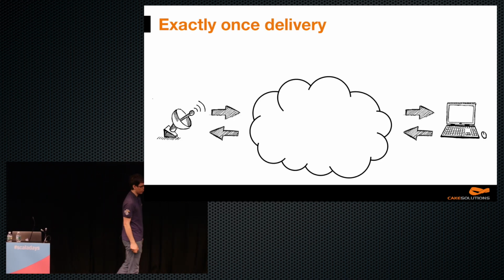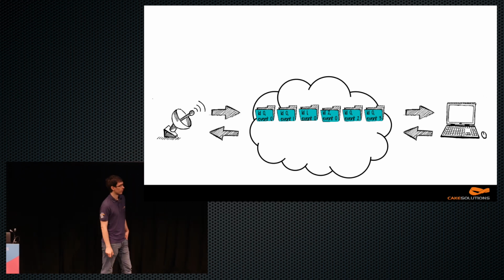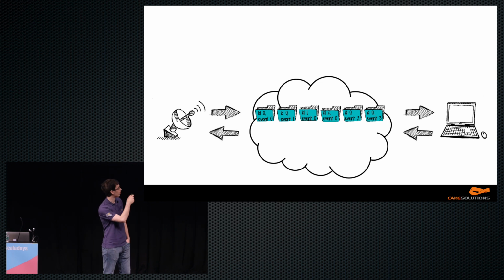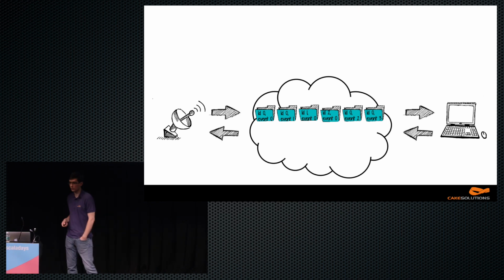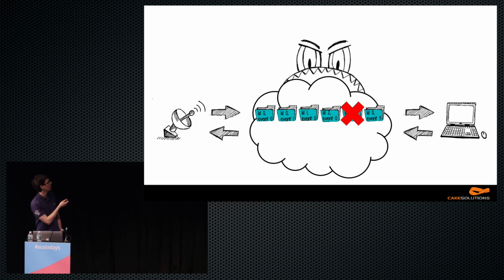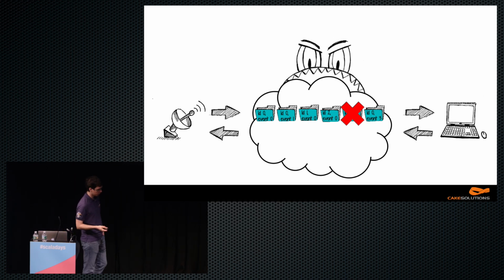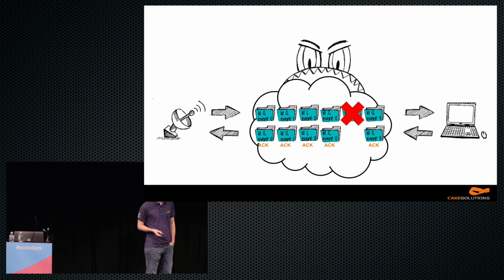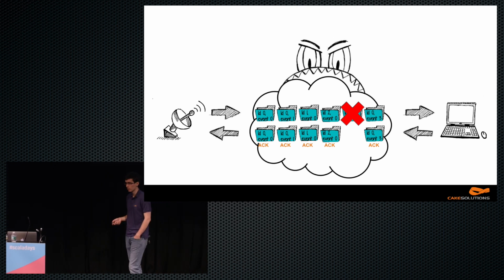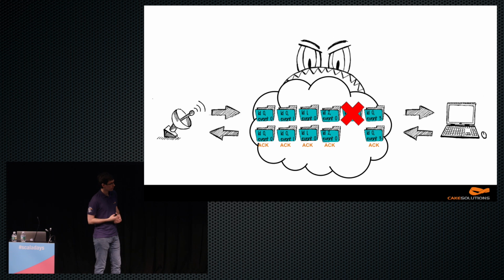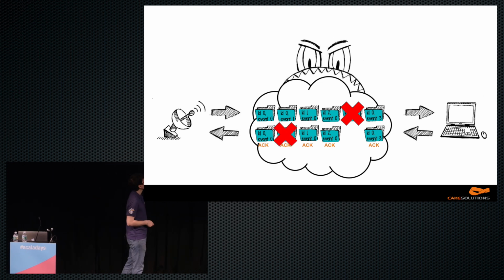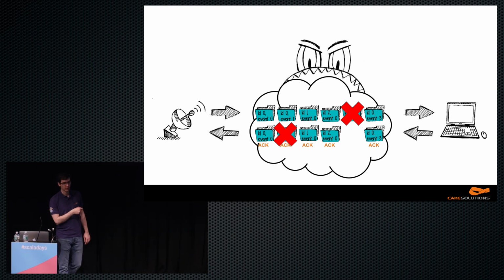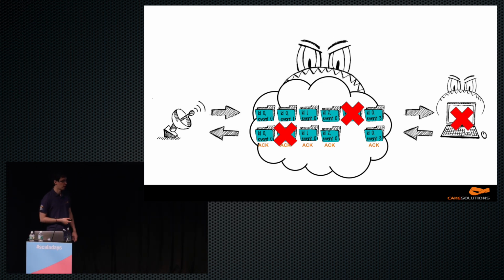Another concept in distributed environment is exactly once delivery. So we would want to send messages across network to another machine, so the publisher to the subscriber, but the network is unreliable. It can lose messages, it can reorder messages. Similarly, most stream processing frameworks send some sort of acknowledgements. Storm, for example, sends acknowledgement for each element. Others send acknowledgement for batches of elements for efficiency, but the acknowledgement may be lost as well. And similarly, even the machine, so both the publisher and subscriber can die for unbounded amount of time.